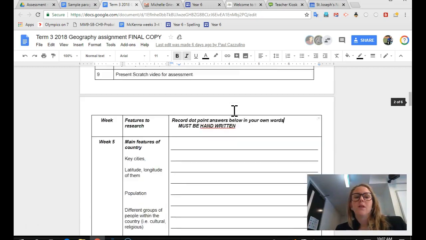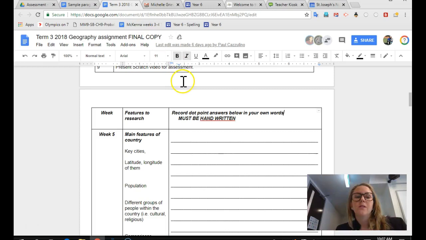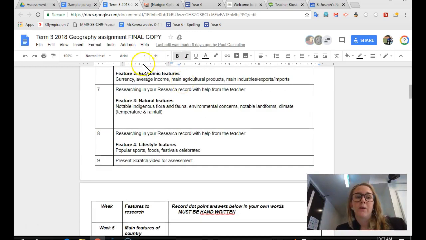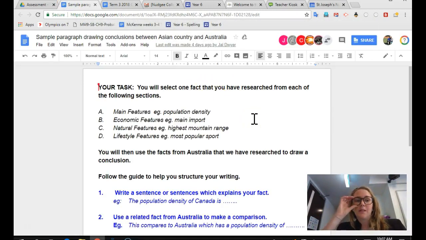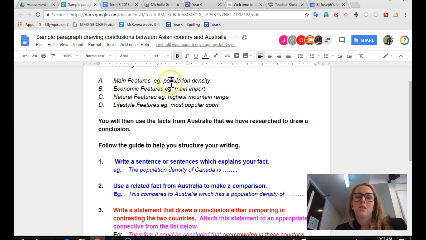Okay, what you do then is to go away and write an actual paragraph, okay? Instead of just notes, it needs to be turned into a paragraph. All right, we've got a sample here, and it's got some sentence starters, okay? You will select one fact that you have researched from each of the following sections, okay? So you just choose one that you've researched. Population, economic features, natural, lifestyle, etc.